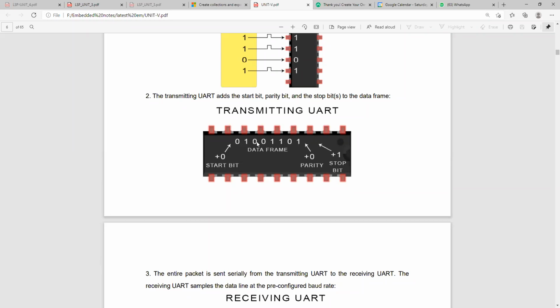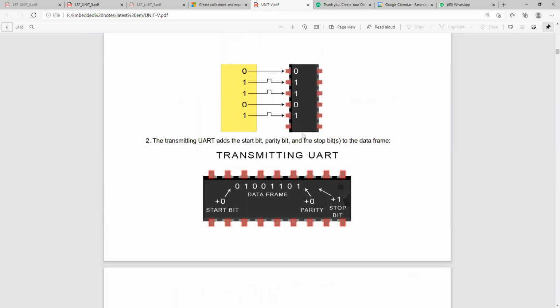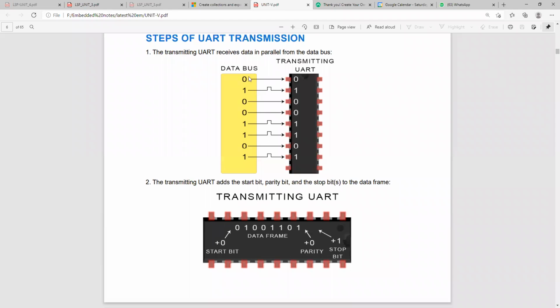The data frame is 01001101. Here you can see this is the data bus. This is the data frame, and it is nothing but data. What data is reaching from the data bus to the UART. Okay, you need to transmit this information.